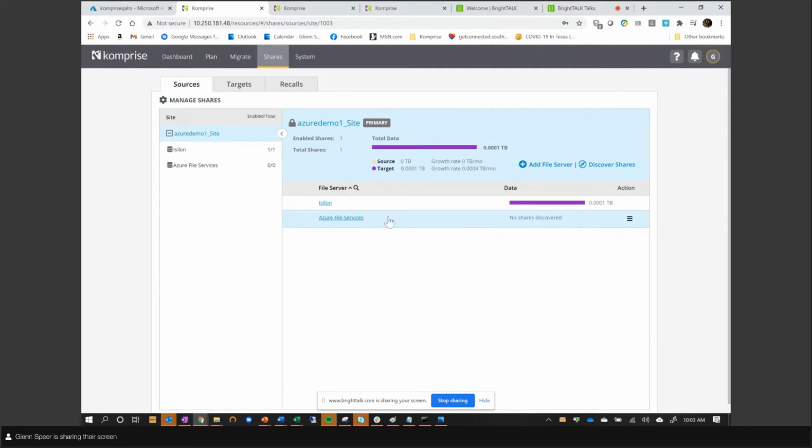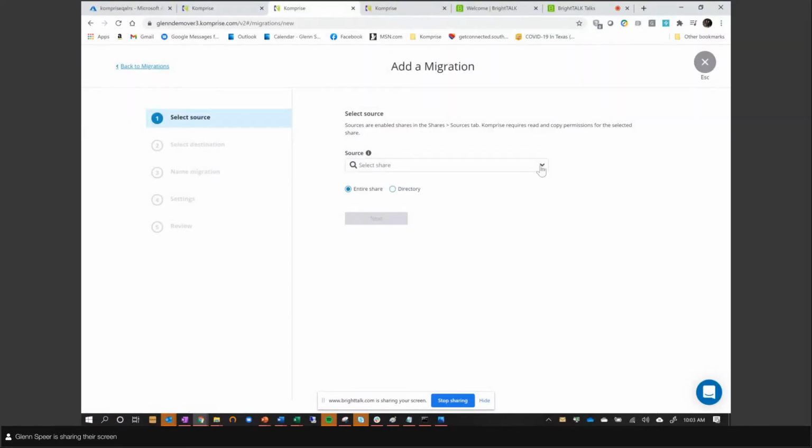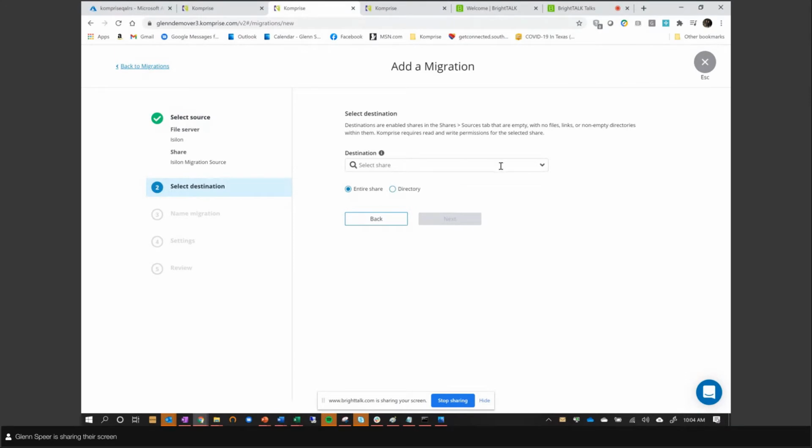Now, if you need to migrate data, you just hop over to the Migration tab and set up your migration job. This is super easy as well. Here we have Isilon source. So we choose our source system, choose our Isilon source. You can choose either the entire share or directory within it. Then your destination. Here, Azure Files. Migration target.